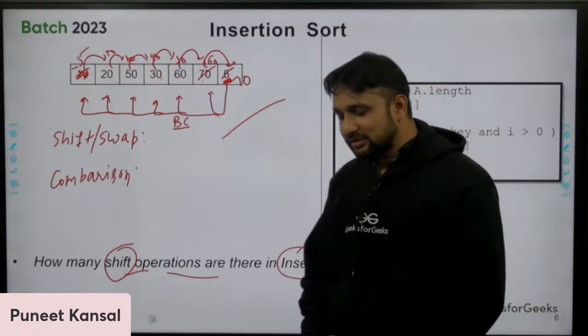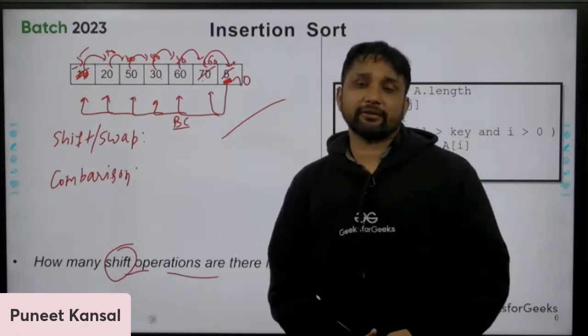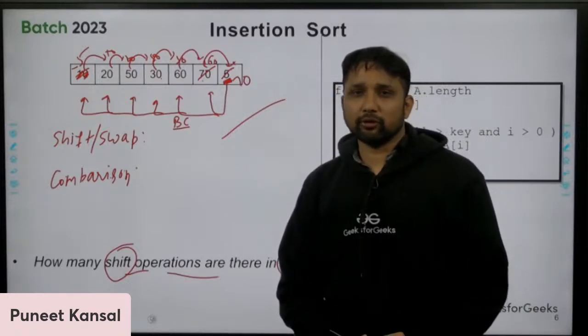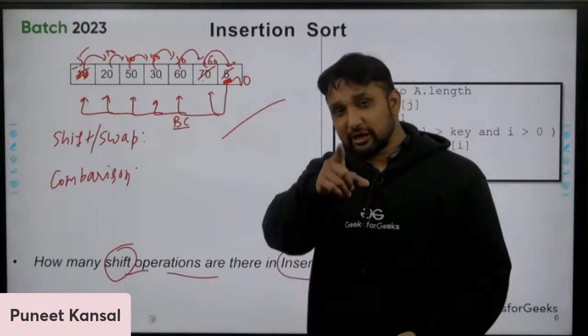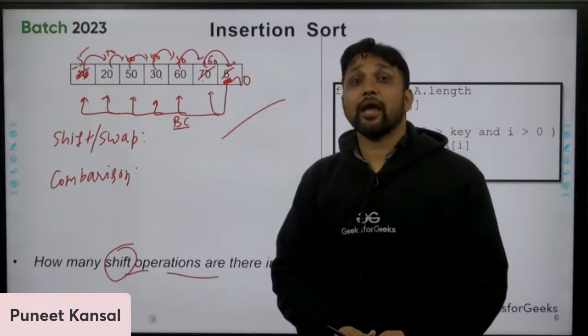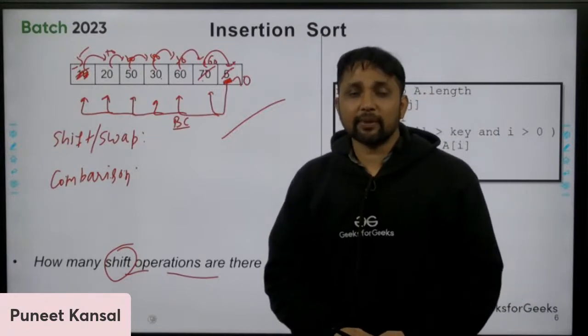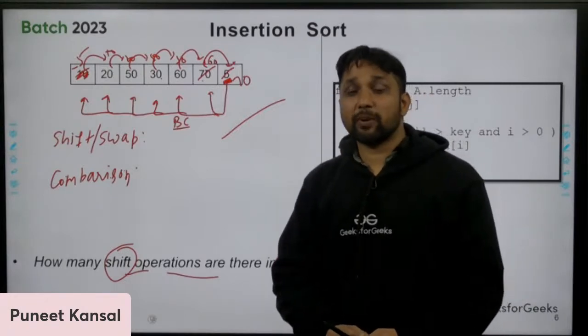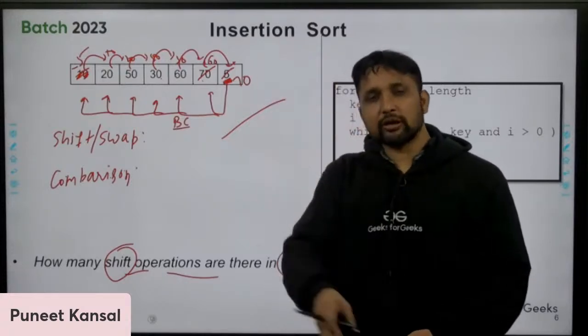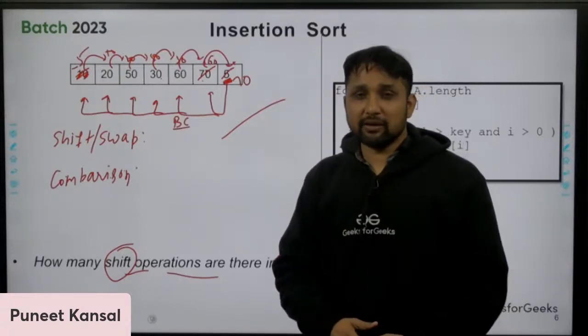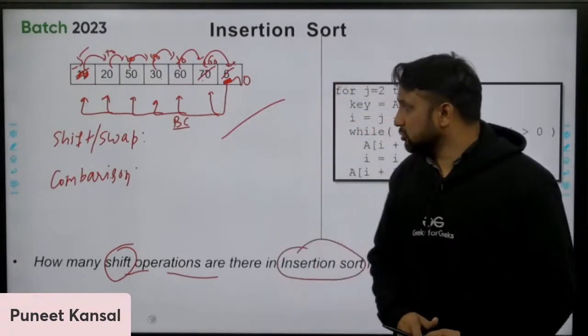We will take up this question: why are we saying that quick sort is the best sorting algorithm, even though it takes n square time in the worst case? Even though quick sort takes n square time, I am still saying that quick sort is the best out of all the comparison based sorting algorithms. We will talk about that in quick sort.